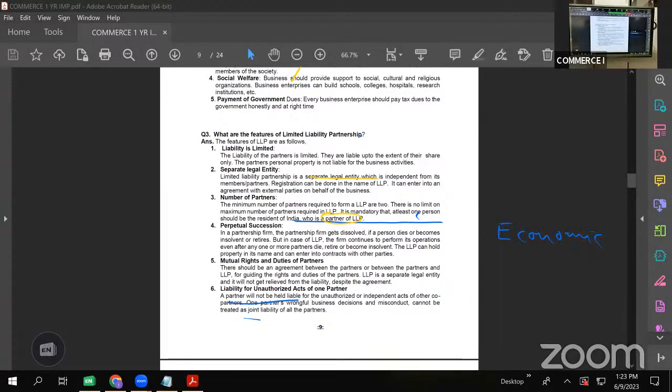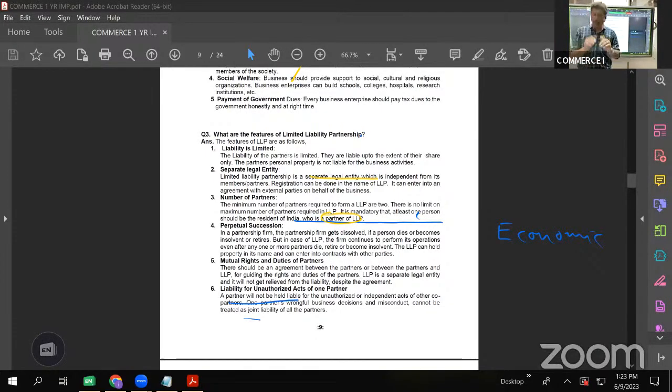Limited liability partnership. While telling you about partnership, I told you a partnership has unlimited liability. The liability of partners is unlimited. That is a big disadvantage of it. And there is a limitation that you can take only 50 members as partners.